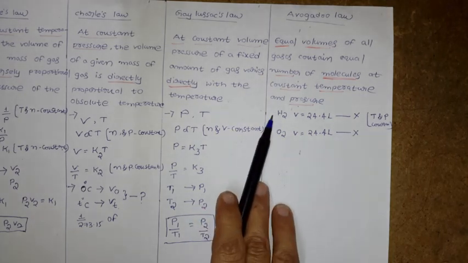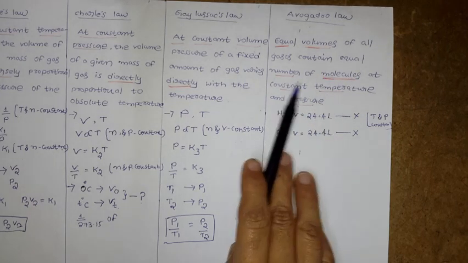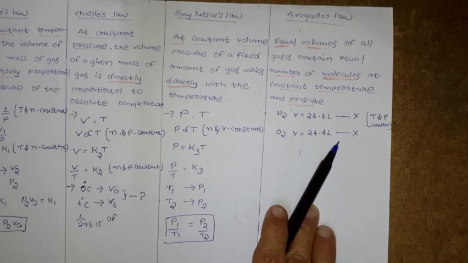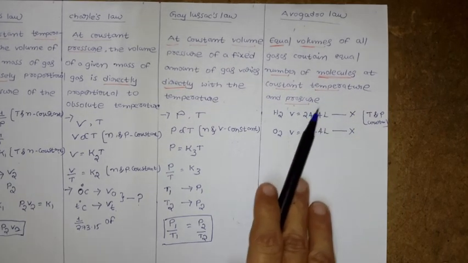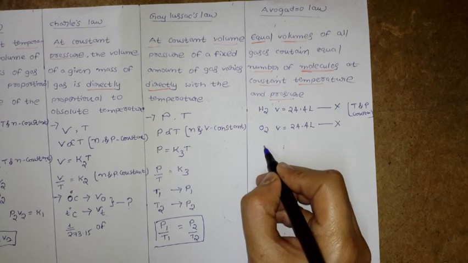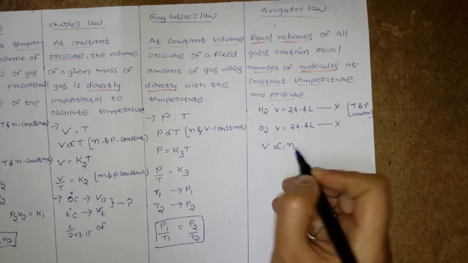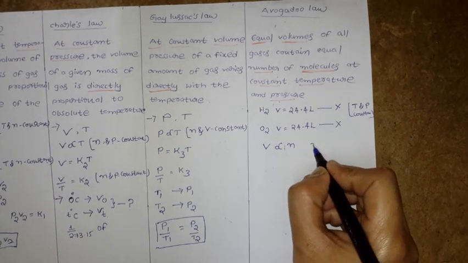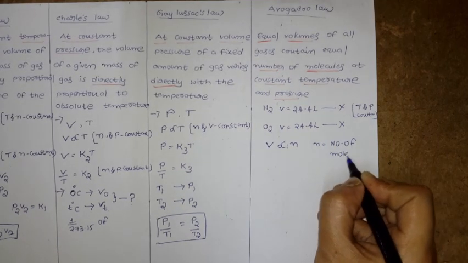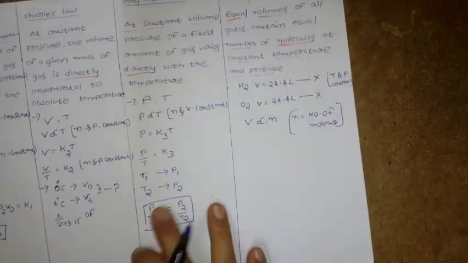Here I took only hydrogen and oxygen, having equal volumes, containing an equal number of molecules. The number of molecules is the same in both cases, at constant temperature and pressure. Now for the representation, V is directly proportional to N, where N is the number of molecules.